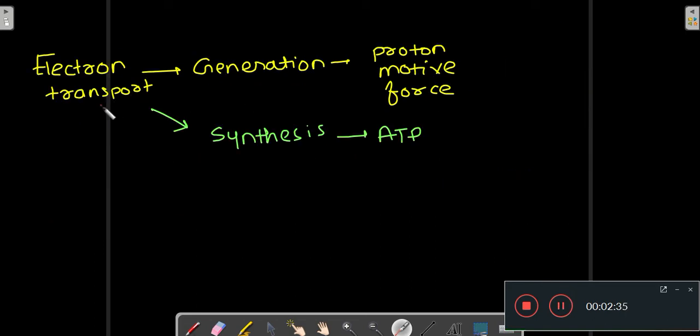Now, due to this electron transport, there is generation of proton motive force and the synthesis of ATP. So the proton motive force is generated and ATP is synthesized because of the electron transport which is taking place in non-cyclic electron flow.